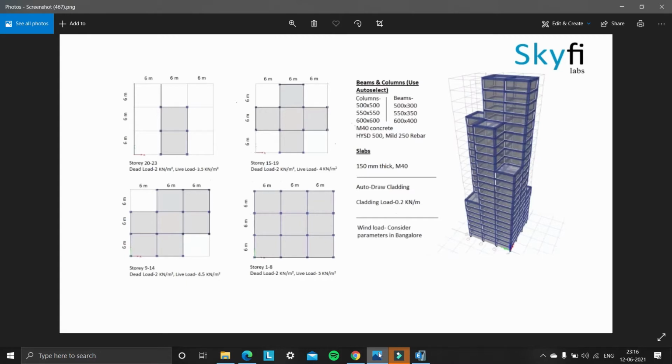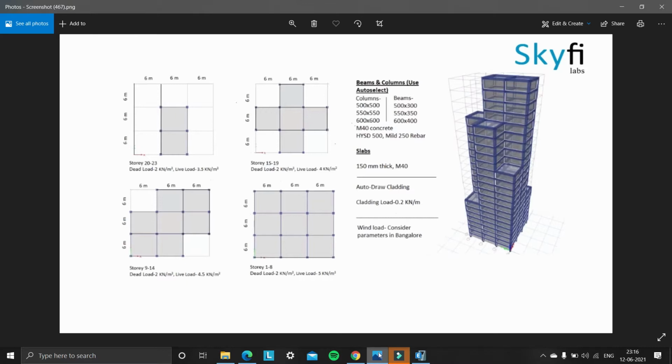So there are 4 different sets of stories having different live loads and the same dead load of 2 kN per meter square. Coming to beams and columns, they have mentioned 3 different dimensions for columns and beams, and we need to use auto select.